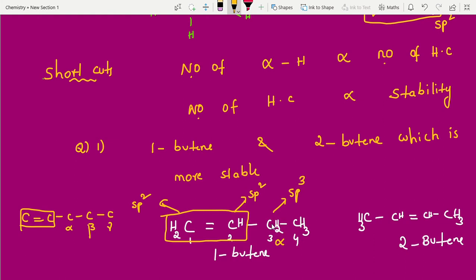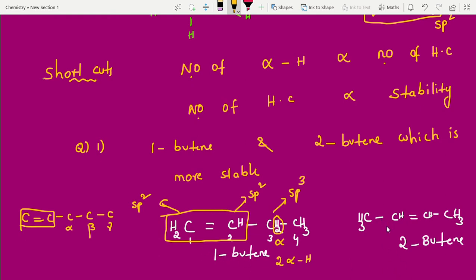Yes, both are single bonds, sp3 hybridization. These two conditions must be met. Next, the alpha carbon is there, but are alpha hydrogens also there or not? We have to check it. Yes, it has 2 alpha hydrogens. Here we don't have carbons, leave it.